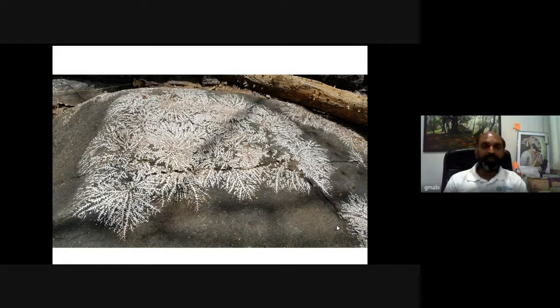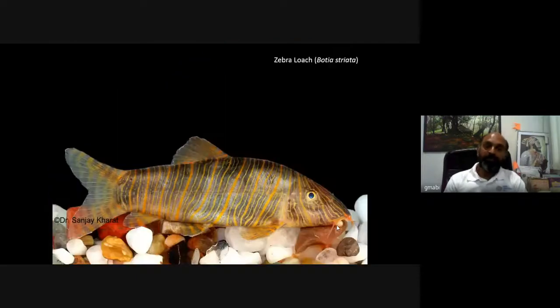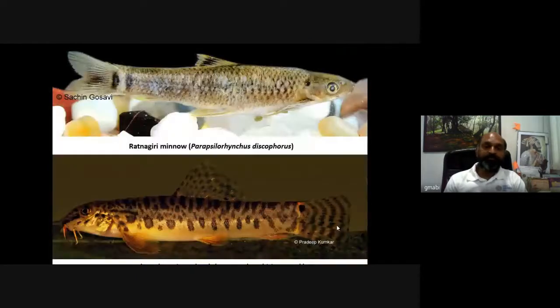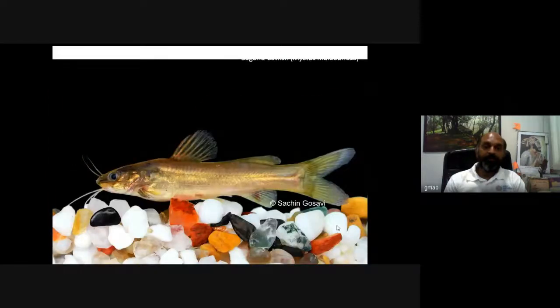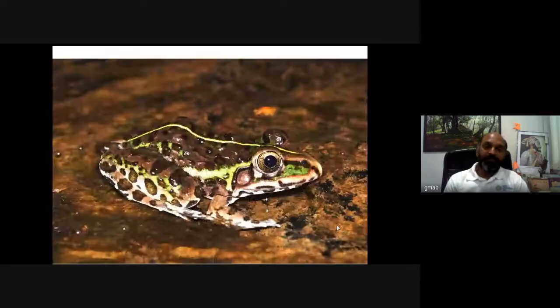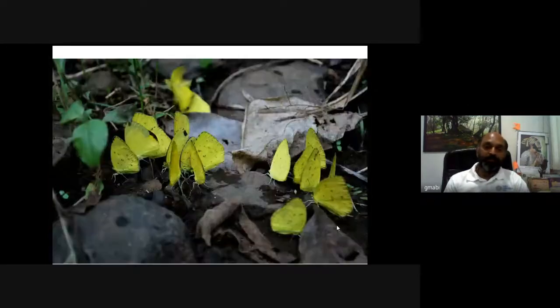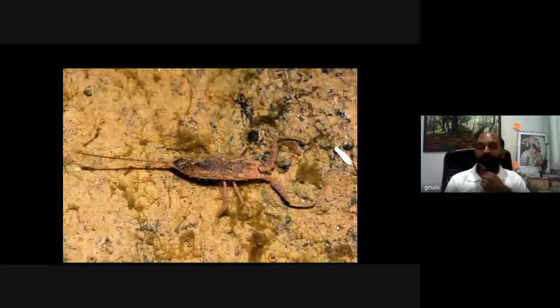So one can see this natural heritage, and there are important local fish species, which are a part of natural heritage. Now look at the fish diversity. Now we have seen already a couple of amphibians. Now these are Hoplobatrachus tigerinus, Euplectes, then mud puddling by a butterfly. This is called a water scorpion.